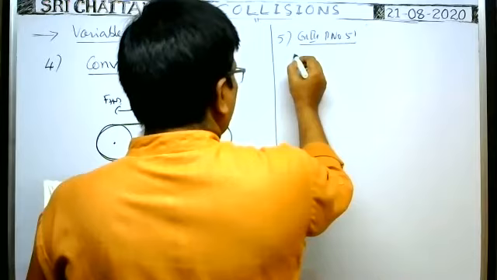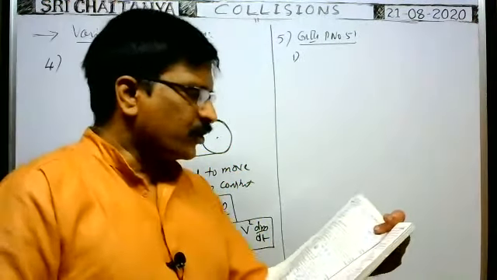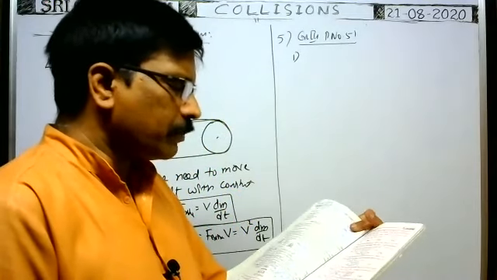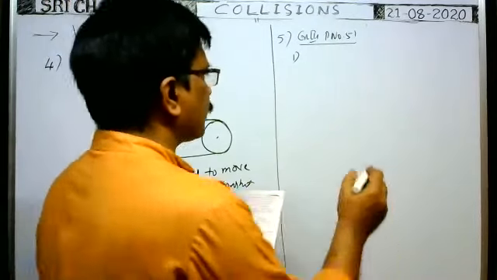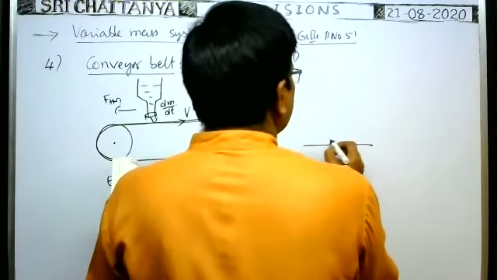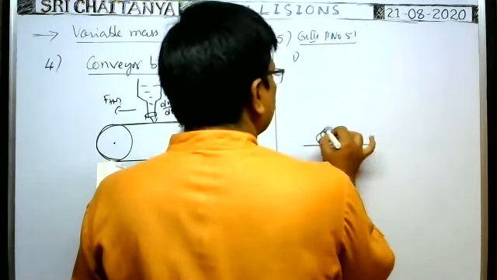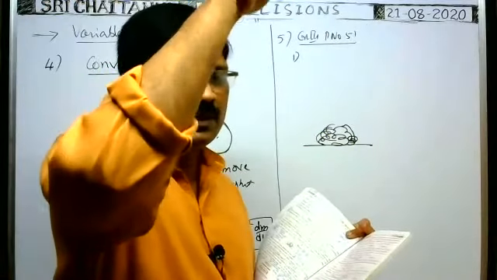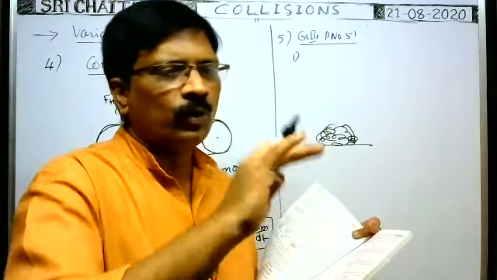Okay, in that problem number 1, a chain of length L and mass per unit length rho is kept on a horizontal surface. On the horizontal surface, the chain is piled like this, just like a heap.